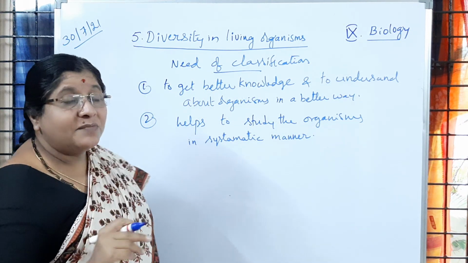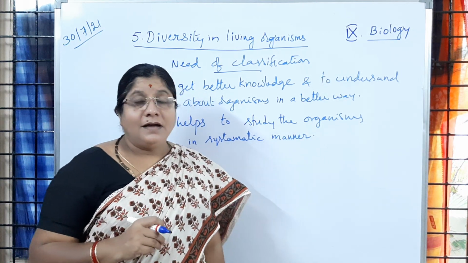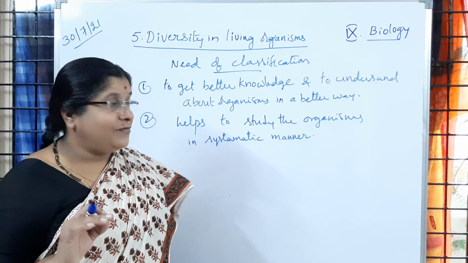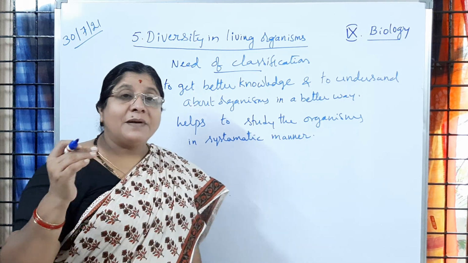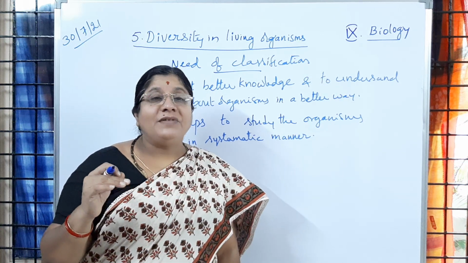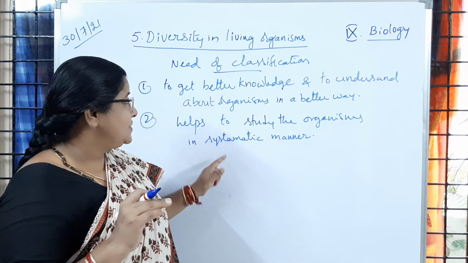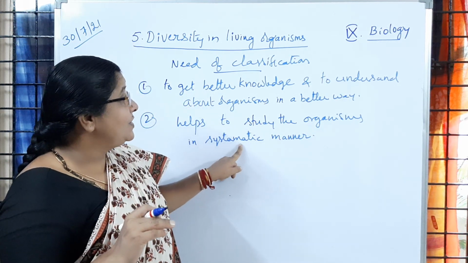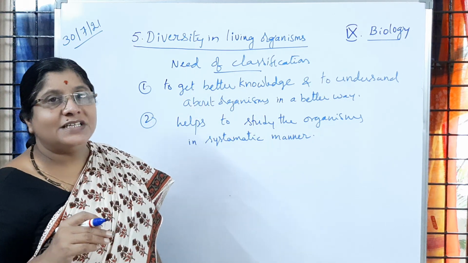What can you understand with that word, systematic manner? In order. We are going to learn from the primitive group to the present group of organisms. So what will happen? How these organisms evolved, all that we can know. So in a systematic manner, we can learn about the organisms. For that purpose, classification is needed.